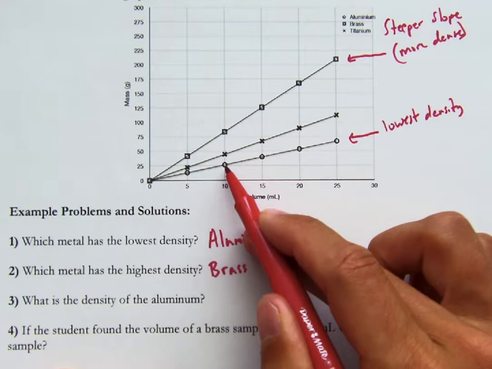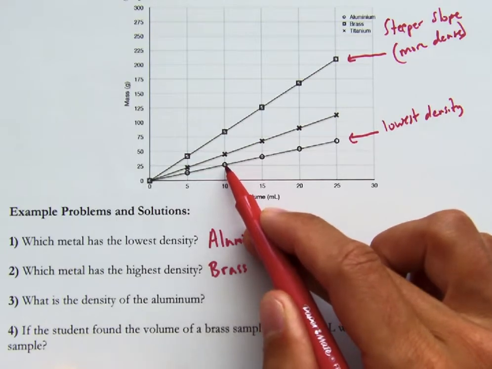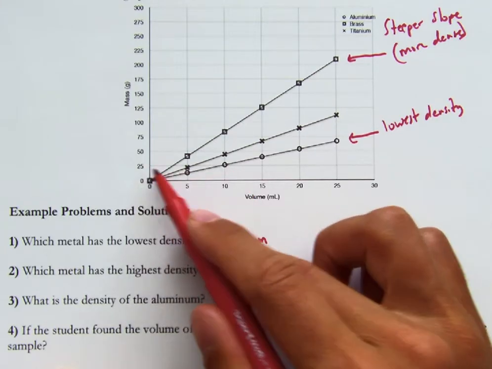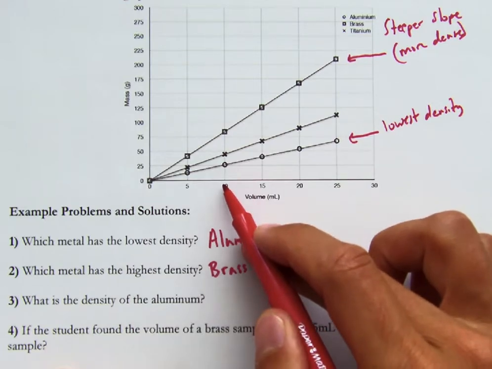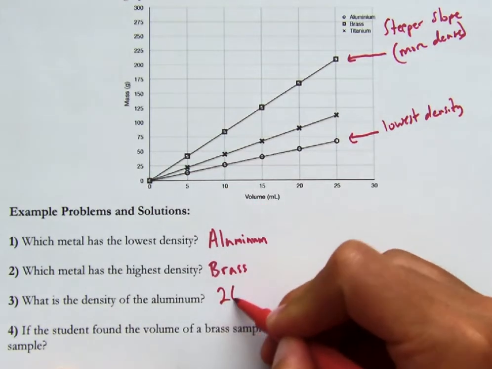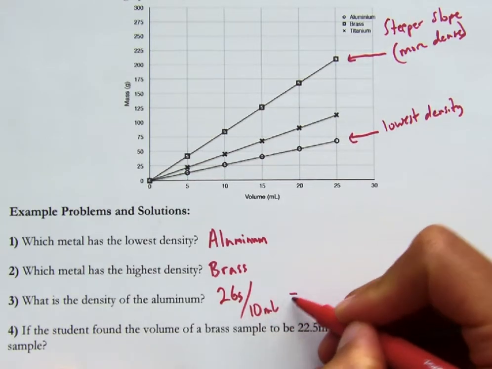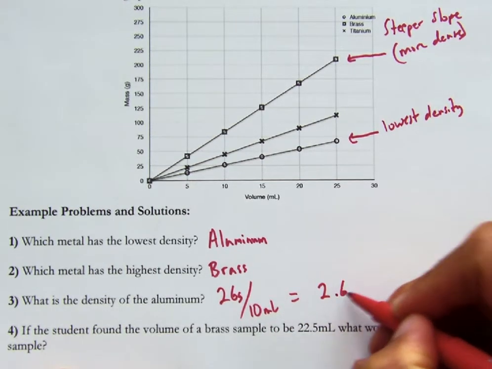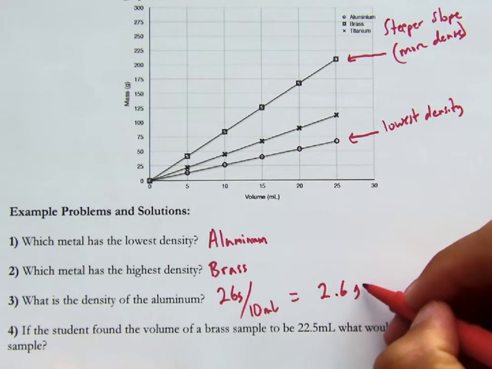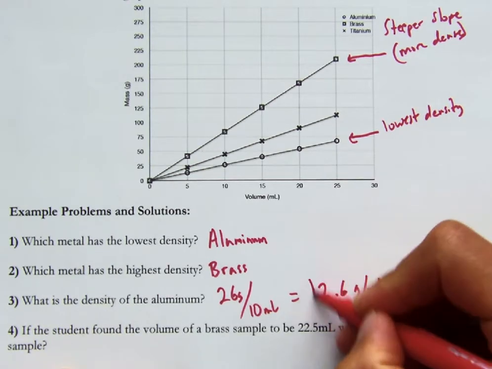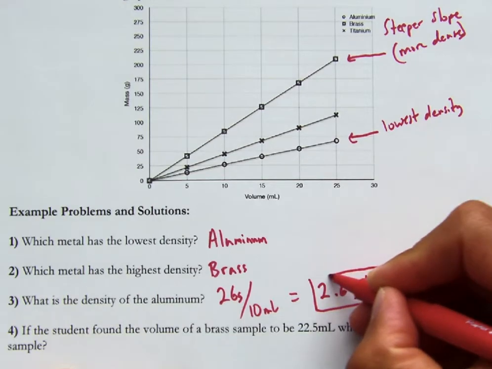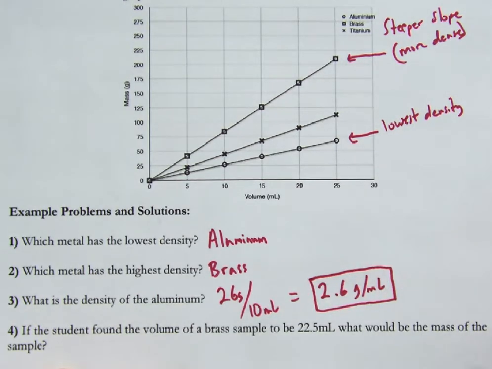So let's say maybe 26, just because it's above 25, and this is right on 10. So if we did 26 grams divided by 10 milliliters, we would get about 2.6 grams per milliliter. The accepted value is 2.7. We actually calculated that on the previous page, but based on just eyeballing this, it's good enough.